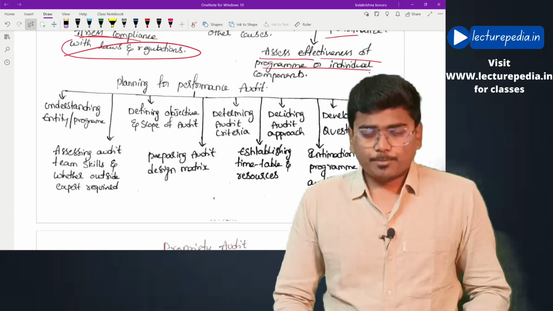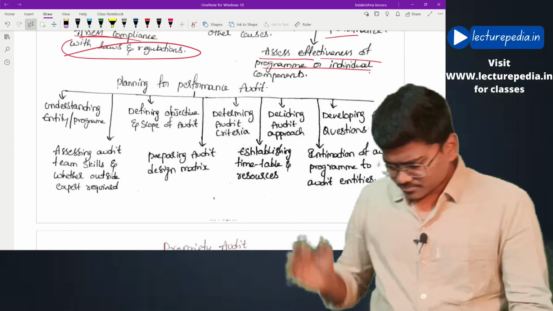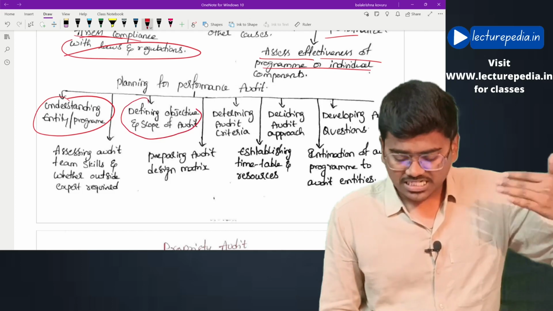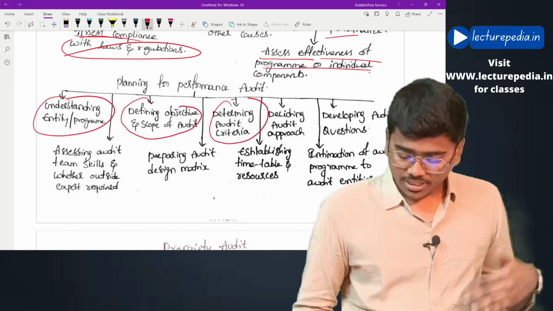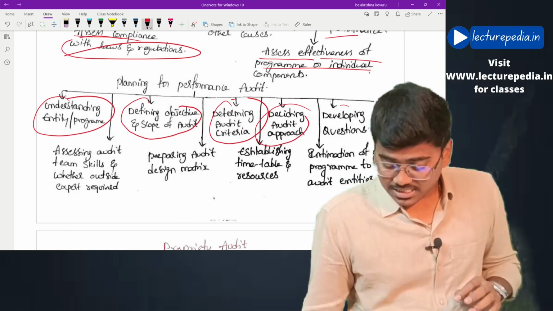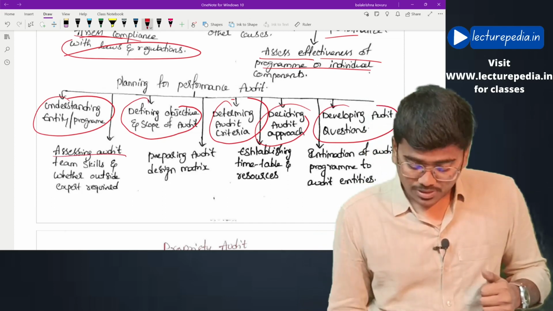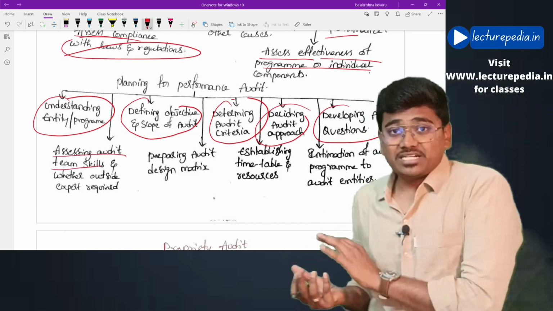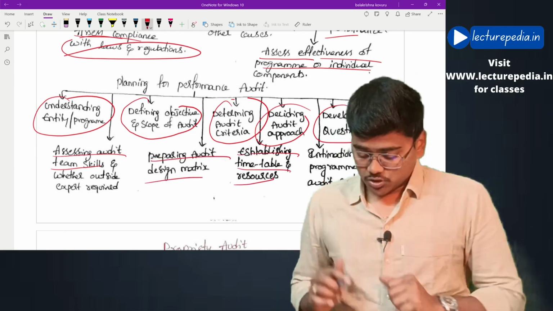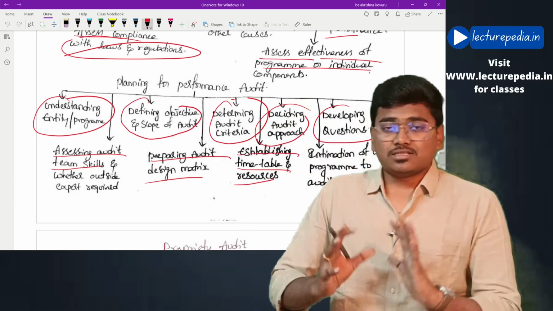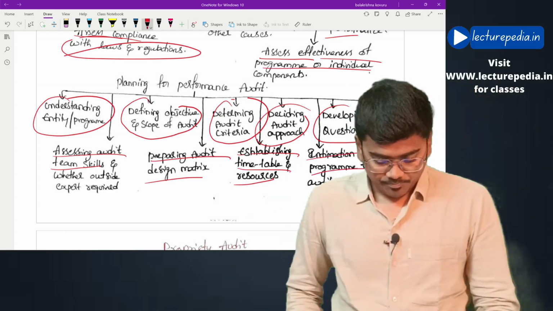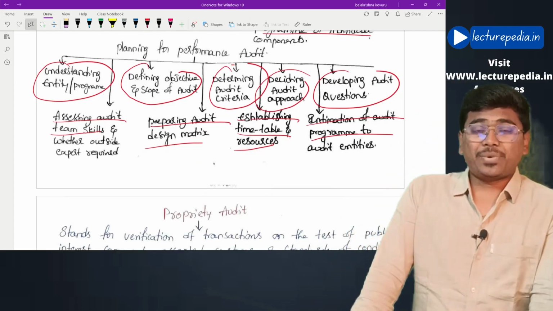Now, how will the performance audit be planned? A very easy concept, you can easily remember. First of all, you will understand the entity or the program, then you will define objective and scope, then you will determine audit criteria, then you will decide the approach that has to be followed in order to conduct the audit, then you will develop an audit questionnaire, then you will assess the skills of the audit team, and then you will prepare the audit design matrix, then you will establish timetable and resources, and finally you will intimate to the client that this is how we are going to conduct the audit. Intimate to the client regarding the audit program. Okay, this is the way in which you plan the performance audit.